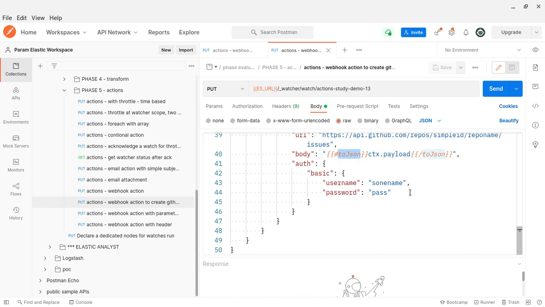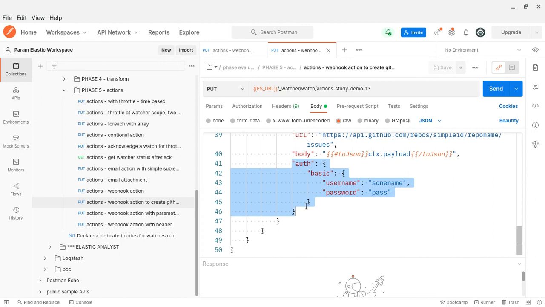Of course, it supports basic authentication only, sir, not API-based authentication. Yeah, even an API key is supported. A bearer token we can pass as a header. Yes, I have done this for one of my use cases. We can pass a bearer token in the header as an authentication token.